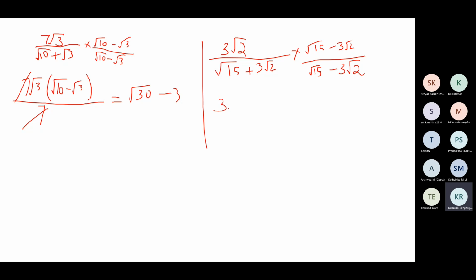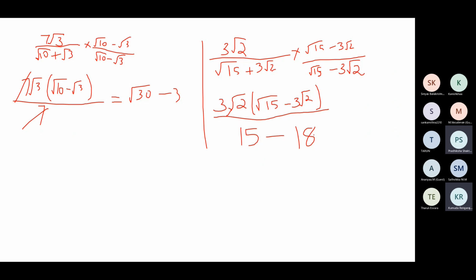So it's 3 root 2 into root 15 minus 3 root 2 divided by root 15 the whole square, which is 15. A square minus b square: root 15 the whole square, which is 15, minus b square, 3 root 2 the whole square. So 9 2s are 18. And this is nothing but minus 3.